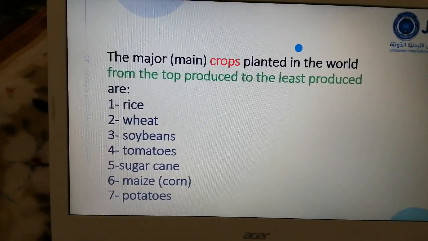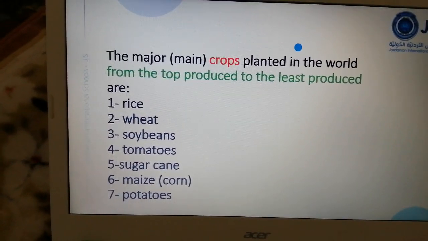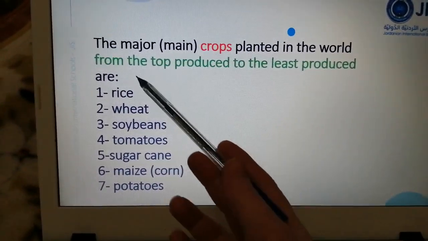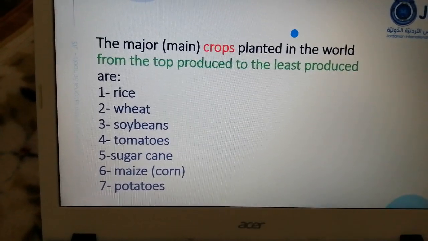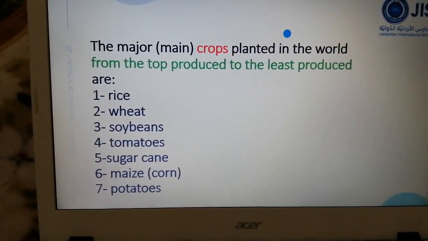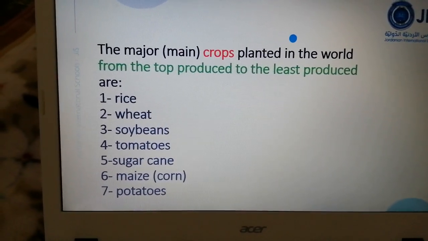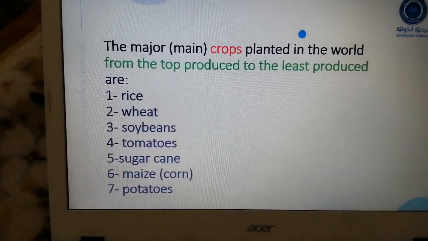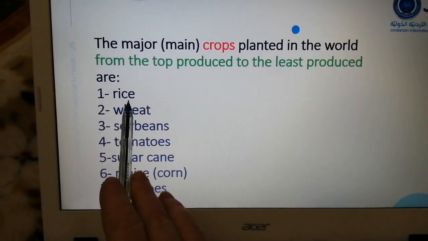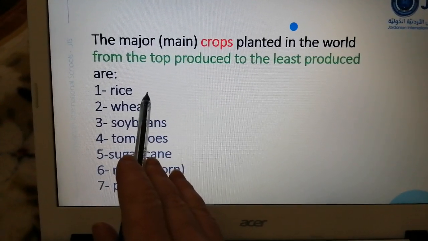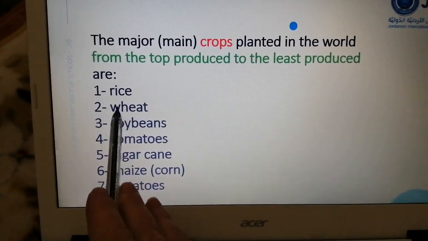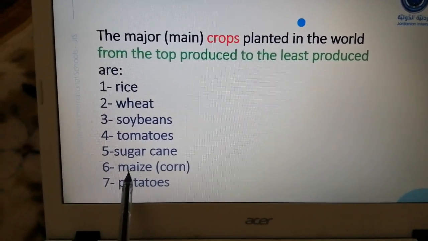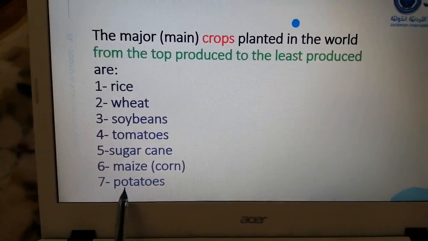But for crops, we have main crops that are planted around the world, and here we have the major or main crops planted around the world, from the top produced to the least produced, which means that the first crop that is highly produced around the world, and it's in the top according to the other crops, is rice. So rice is in the first level. Then the second one is wheat, then soya beans, number 4 is tomatoes, number 5 sugarcane, number 6 corn or maize, number 7 is potatoes.